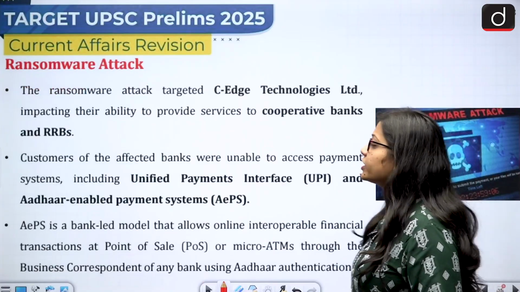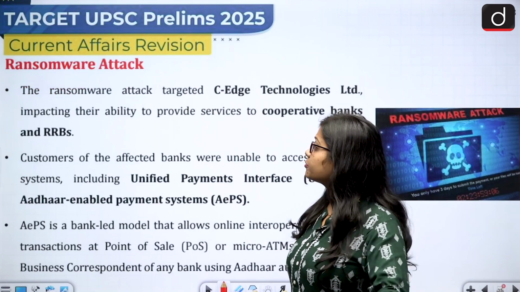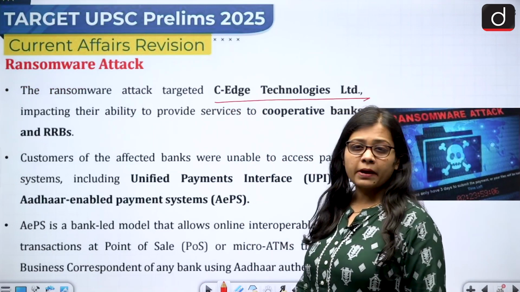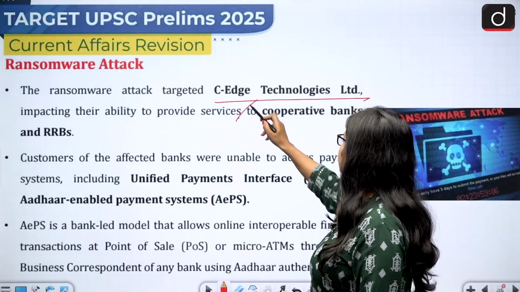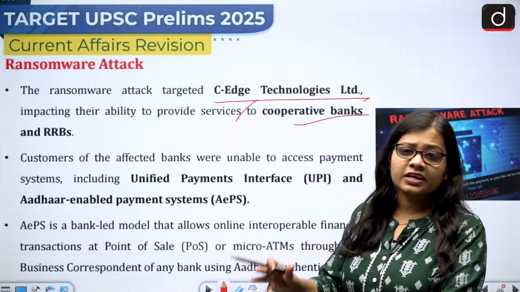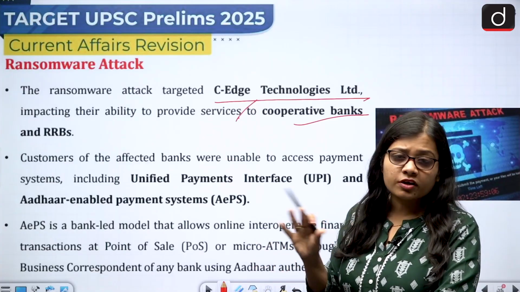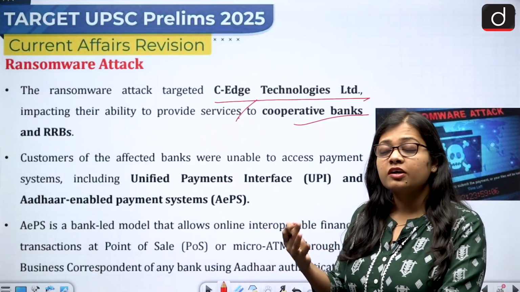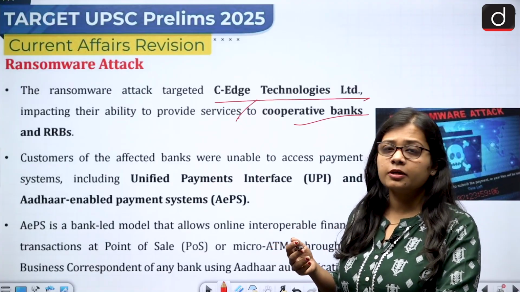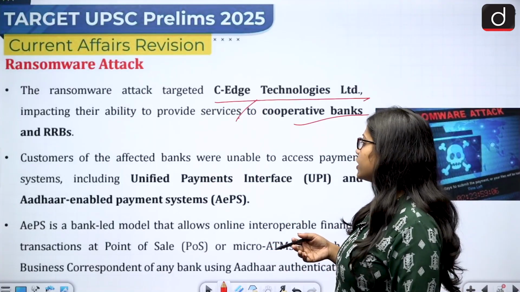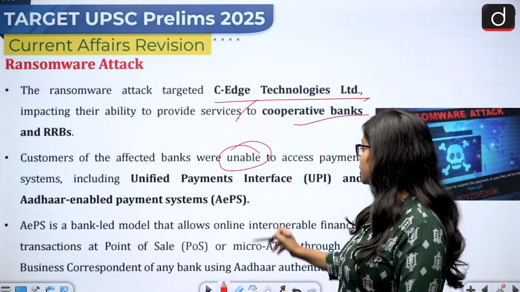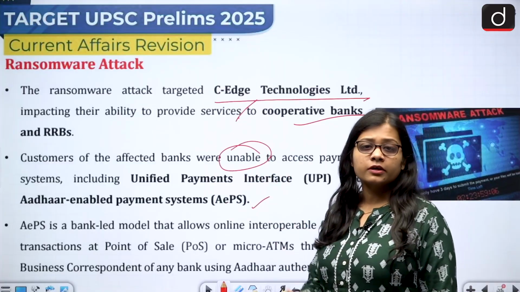Then what is a ransomware attack? It targets C-Edge Technologies Limited, impacting their ability to provide services to cooperative banks and RRBs. What the ransomware does is it enters the system and blocks it. The system is not able to perform its function, and a ransom is demanded. Customers of the affected banks were unable to access payment systems, including UPI or the Aadhaar enabled payment system.